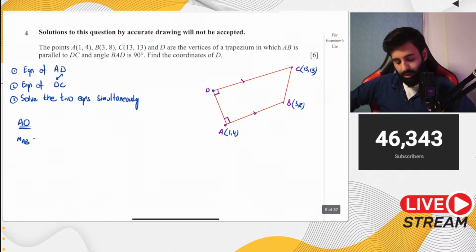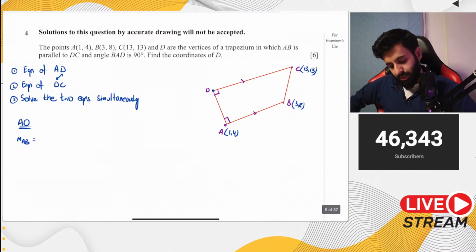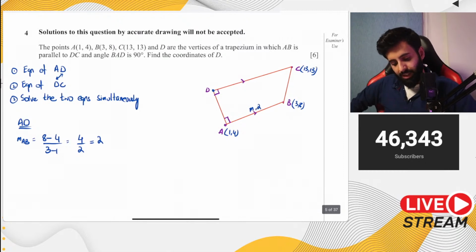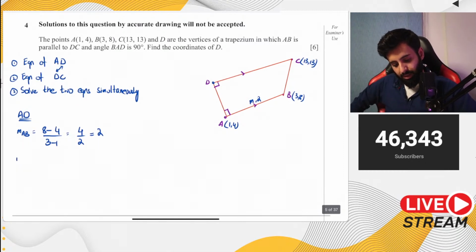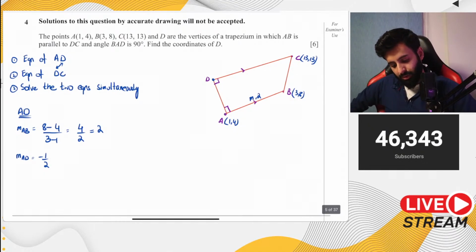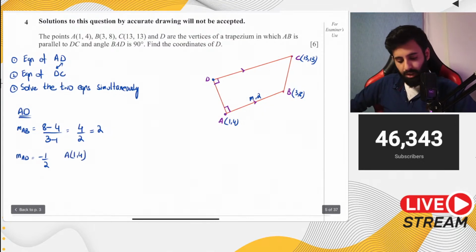So let's start with the gradient of AB. We use the formula y2 minus y1 over x2 minus x1, which means 8 minus 4 over 3 minus 1. So 8 minus 4 is 4 and 3 minus 1 is 2. That means the gradient of this line is equal to 2. Now because the line AD is perpendicular, the gradient of AD would be the negative reciprocal of 2, which is minus 1/2. Do we have a point through which it's passing? Yes, the point is (1, 4).